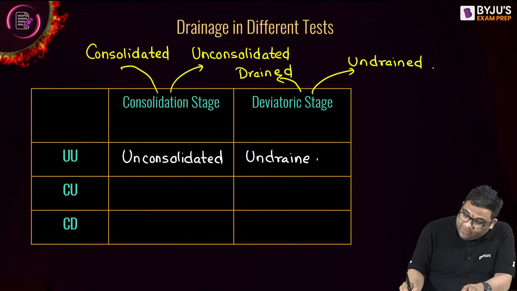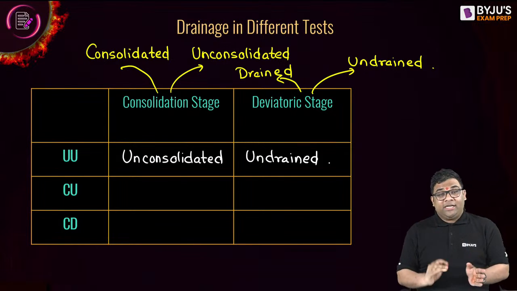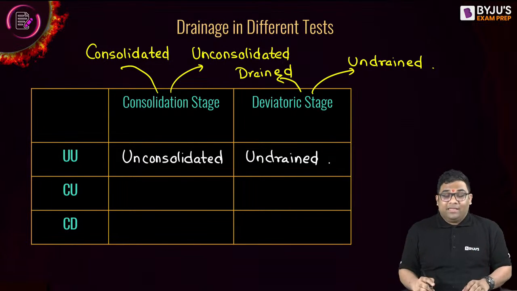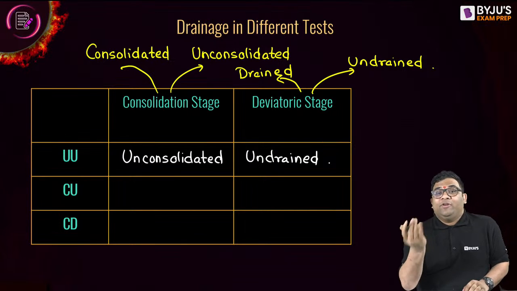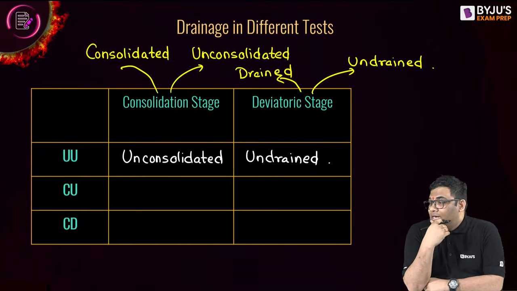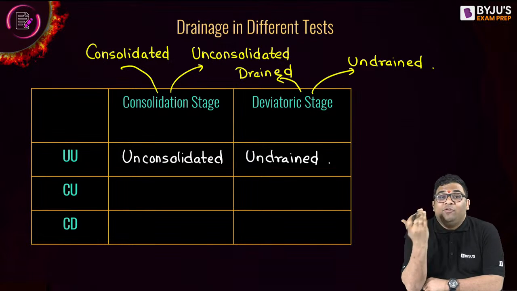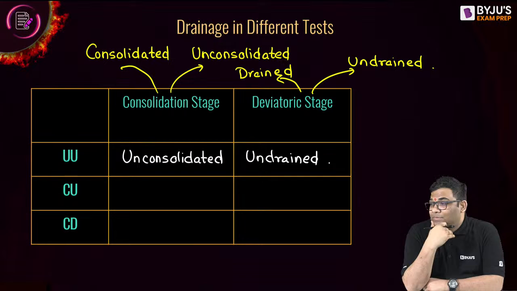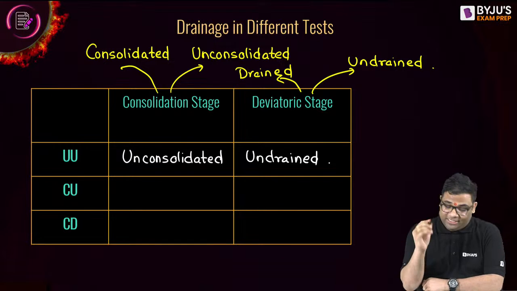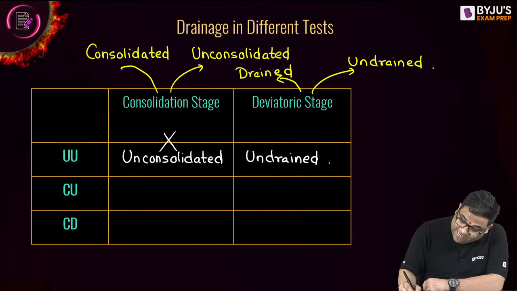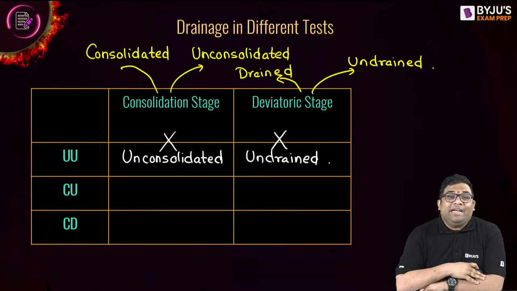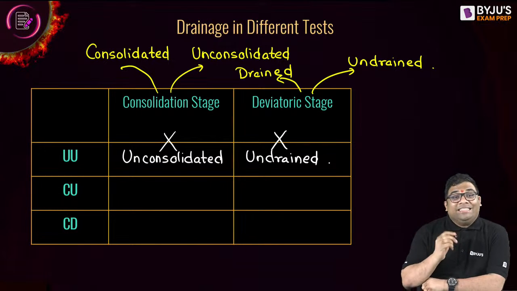Now tell me, when I am writing unconsolidated and undrained, drainage possible in which stage? It is not possible in both the stages. Therefore, unconsolidated, undrained. Then what? CU.